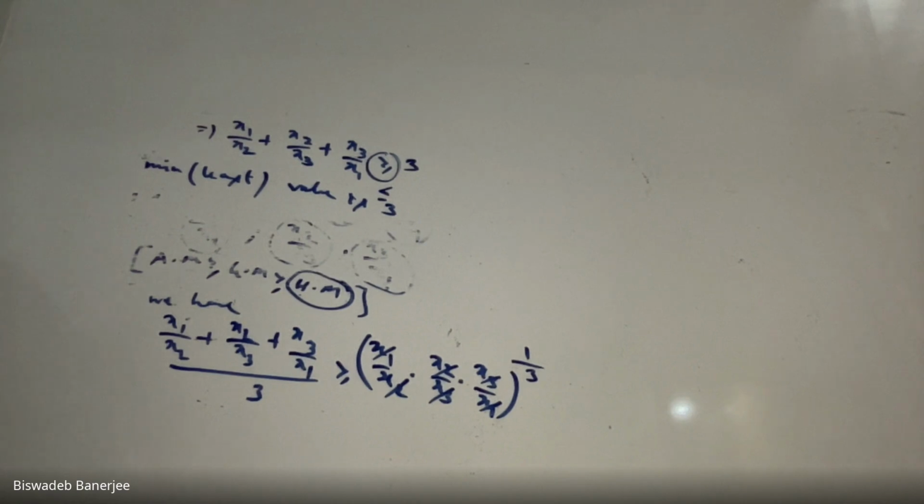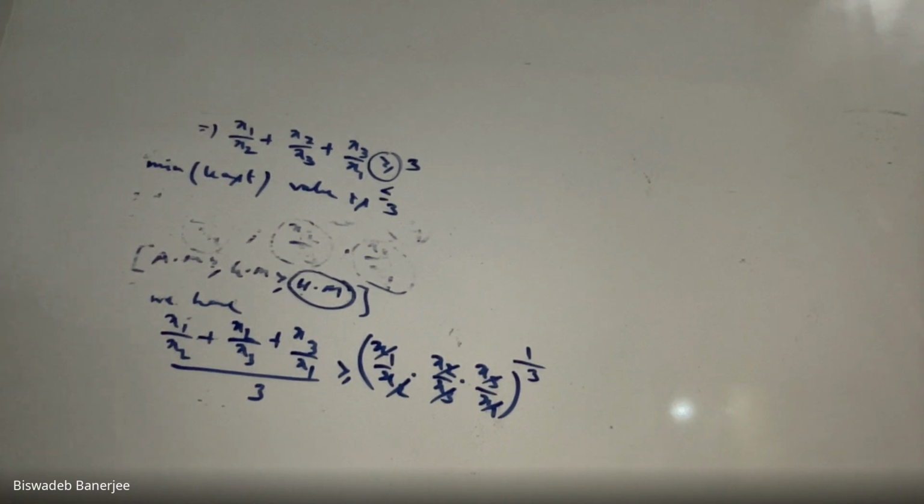Okay. If anyone has any question from this solution, you can ask me. The important point from this question is that you can clear your concept of AM-GM inequality. Always check whether the quantities can be equal or not. If there is a possibility that the quantities can be equal, always use AM-GM inequality with greater than or equal to. Clear? Done. So, next question.